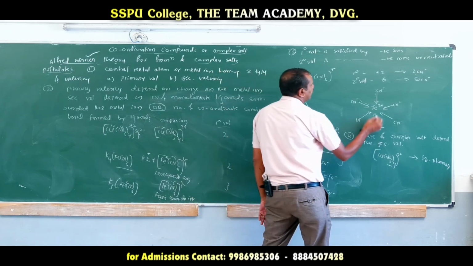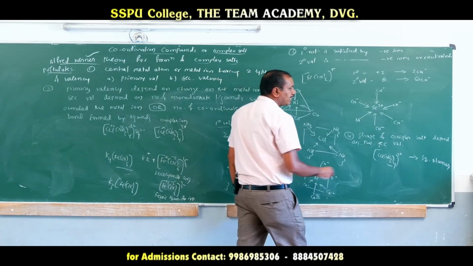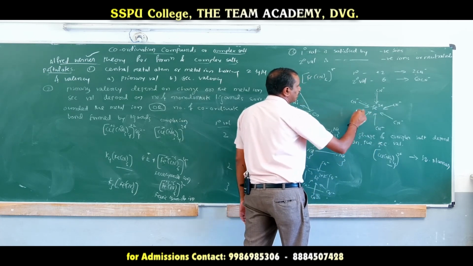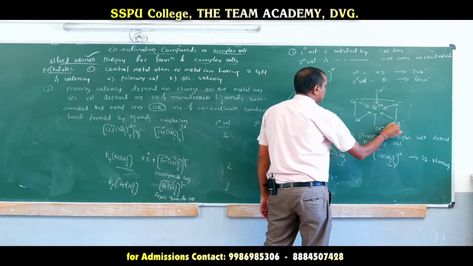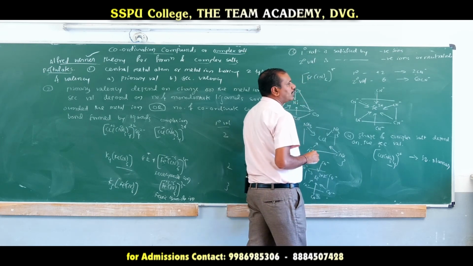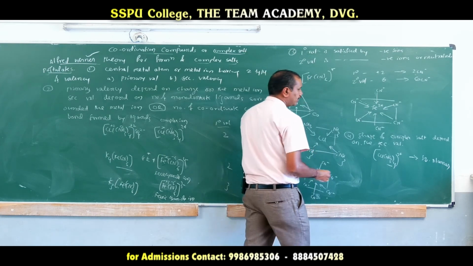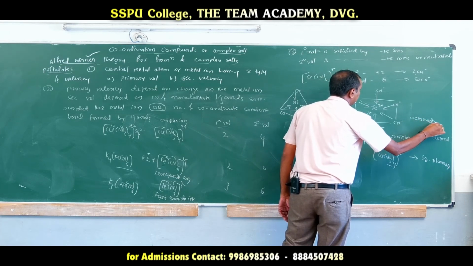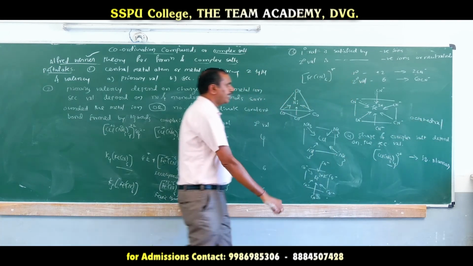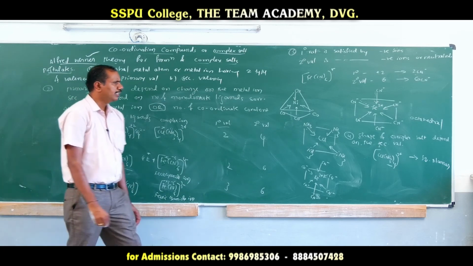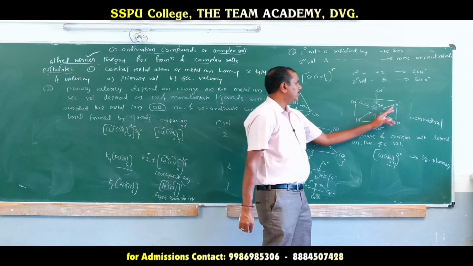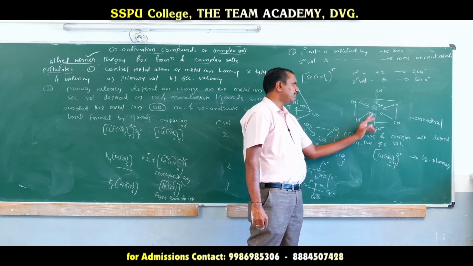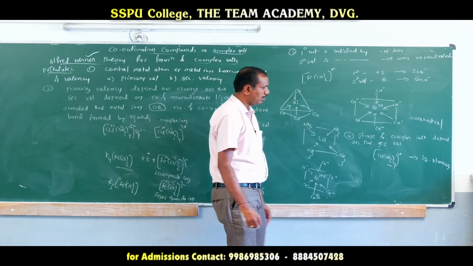Then, in case of ferrocyanide, the secondary valency is 6. Why? 6 cyanides are there. They are at the 6 corners of the octahedral structure. Hence, the shape of that molecule is octahedral. It should be octahedral. There are 6 cyanides, and the 6 cyanides are at the 6 corners of the octahedral structure. Hence, the shape is called octahedral.